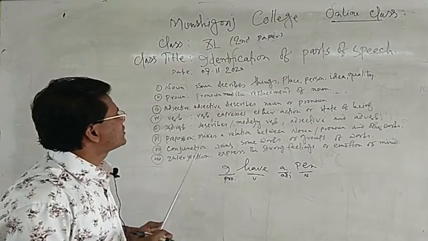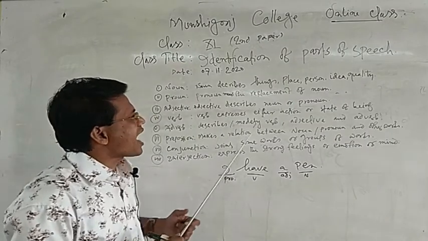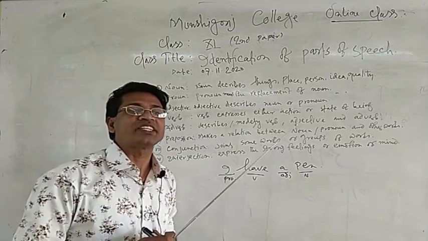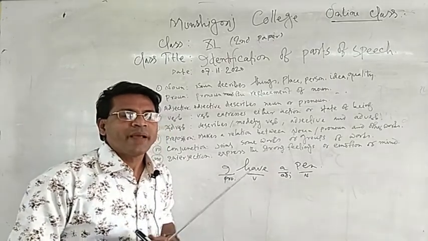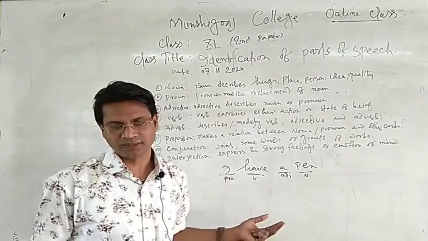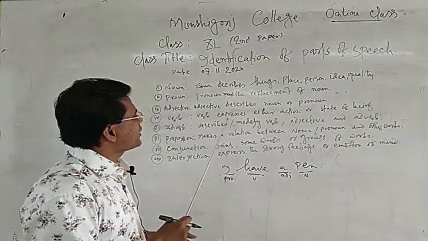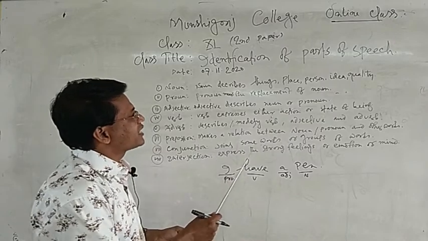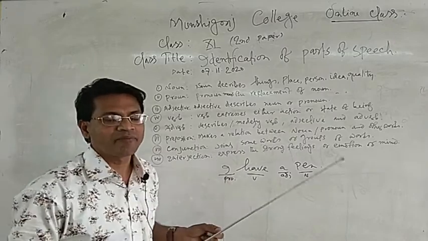Verb mainly expresses either action or a state of being. Verb is the action and the activities of the subject in a sentence. Verb mainly expresses either action or a state of being.